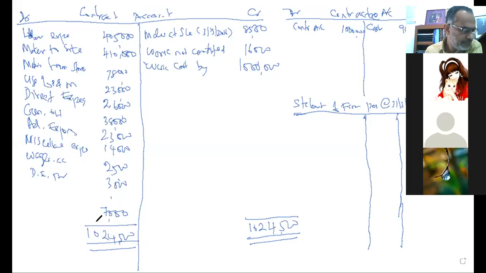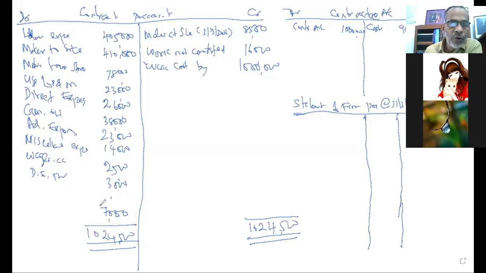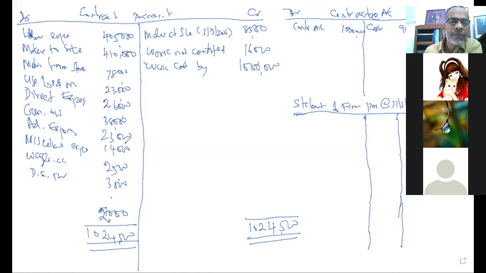Yeah? 2000. 2000. 4,000. 2,500. What is the answer? 2,000, sir. Therefore, this 2,000 will be called as a what profit? Actual profit or apparent profit? Apparent profit.